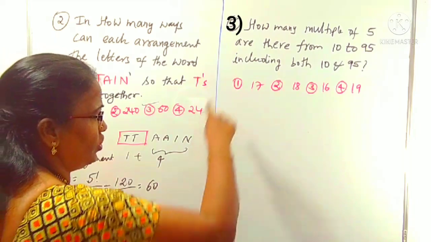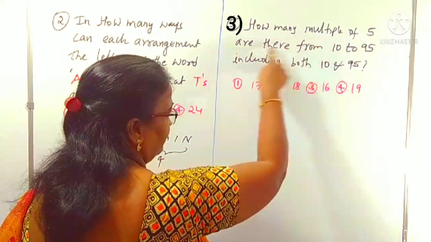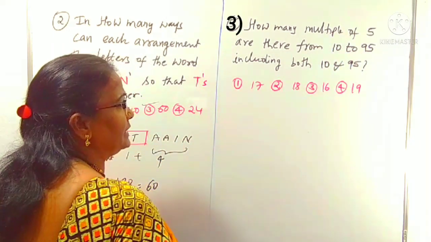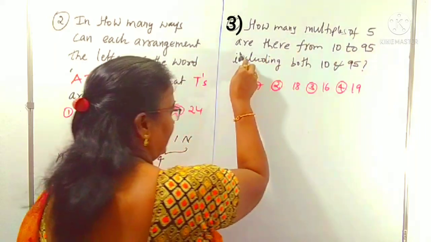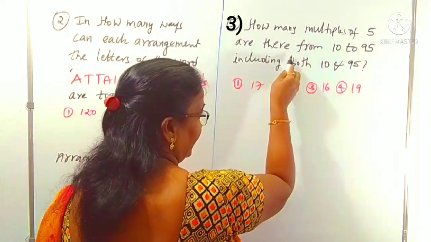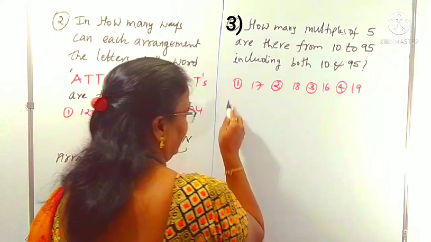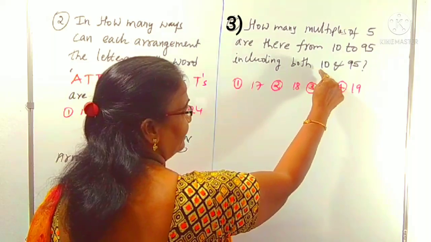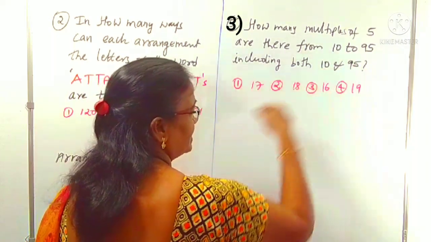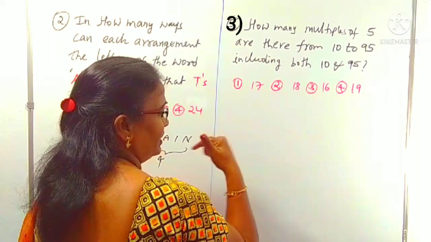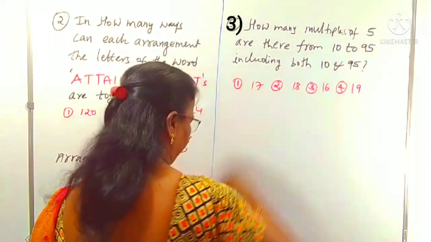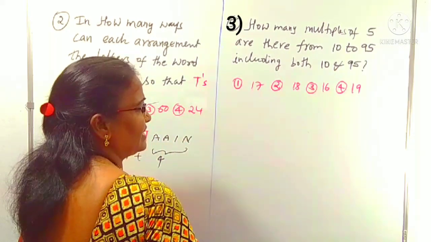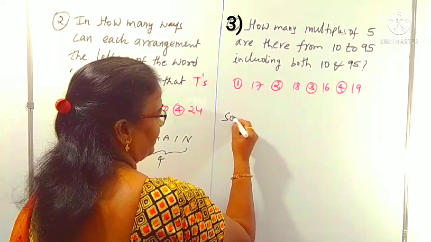It's a direct question. How many multiples of 5 are there from 10 to 95, including both 10 and 95? So we can understand that we are starting with 10, ending with 95. There are the numbers between 10 and 95. We want to collect those which are multiples of 5. It is mentioned clearly including 10 and 95. Thus we can start with what for this solution?